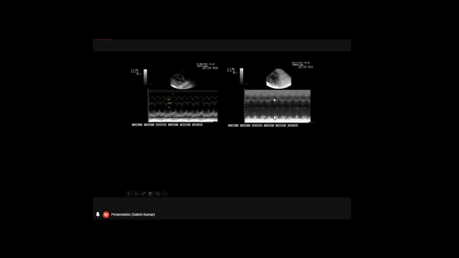Another thing we can study on M-mode echocardiography is the distance between the interventricular septum and the anterior mitral valve leaflet. If you see in this strip, this is the interventricular septum and these are the tips of the anterior mitral valve leaflets. The distance between these two is called end-point septal separation, shortly called EPSS, which is also important for us to assess when we are going to diagnose dilated cardiomyopathy.